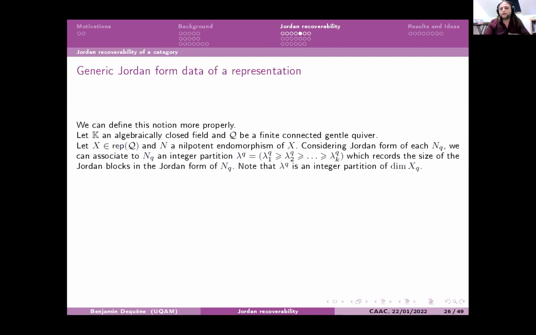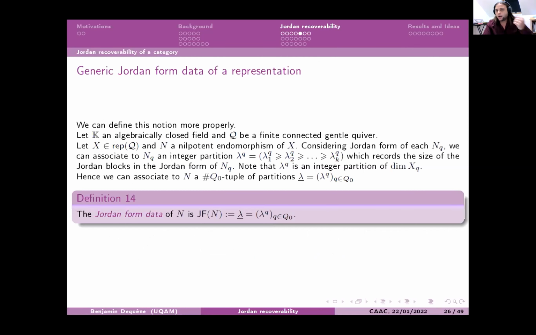So now we can define things more properly. First, I have to talk about the Jordan form data of a nilpotent automorphism. A Jordan form data of a nilpotent automorphism is just a recording of the Jordan forms of each nilpotent automorphism at each vertex of Q, and you take the partition given by all the sizes of the Jordan blocks you have in each Jordan form of your nilpotent automorphisms. And just a little thing, the nilpotent automorphism set will be written like that.